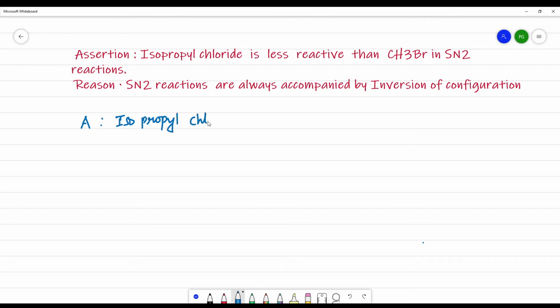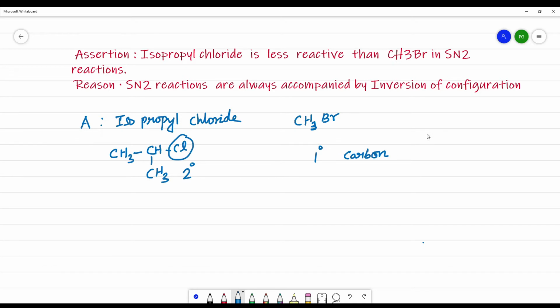Isopropyl chloride is CH3CHClCH3. This is isopropyl chloride and this is methyl bromide. See here, the chlorine is attached to a secondary carbon and here the bromine is attached to a primary carbon. We know that a primary carbon favors the SN2 mechanism,